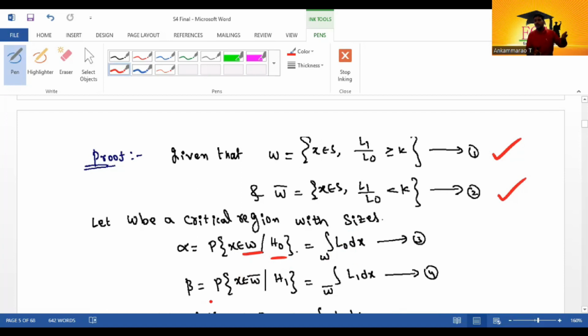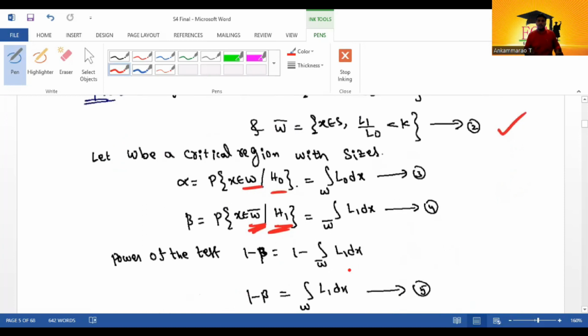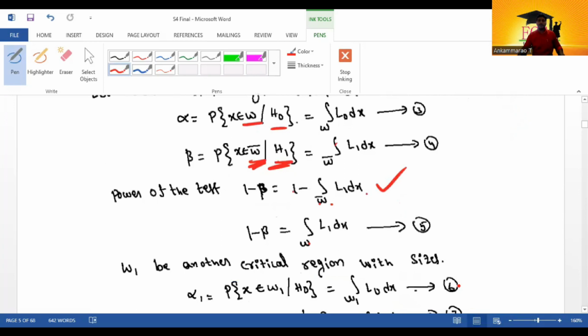Similarly, beta equals probability of type 2 error. Type 2 error means accept H0 when it is false. The accept region is denoted W bar, so x belongs to W bar given H0 is false, that is, H1 is true. Beta equals integral over W bar of L1 dx. These are equations 3 and 4. Next, power of the test 1 minus beta equals 1 minus integral over W bar of L1 dx, which equals integral over W of L1 dx. It is equation number 5.